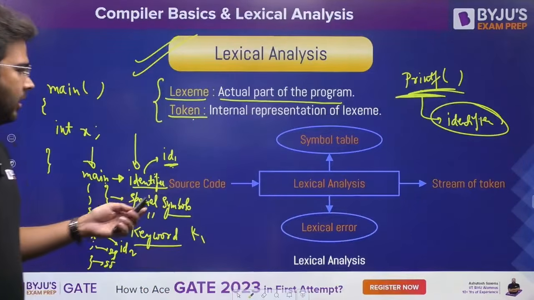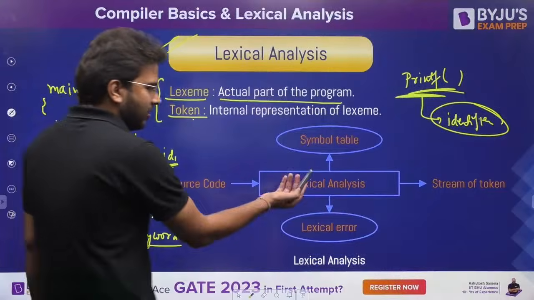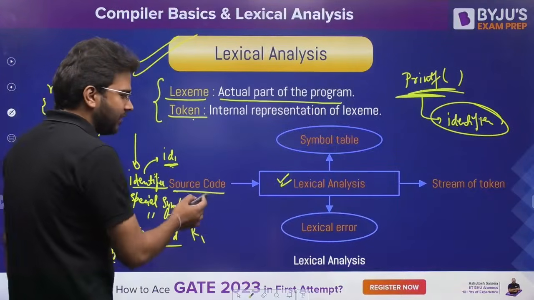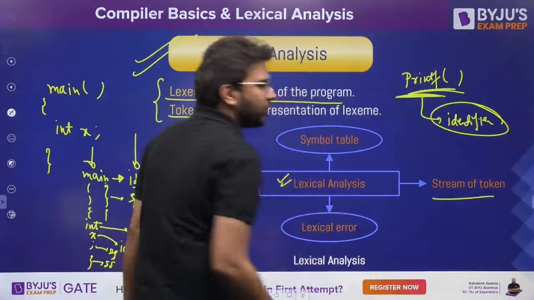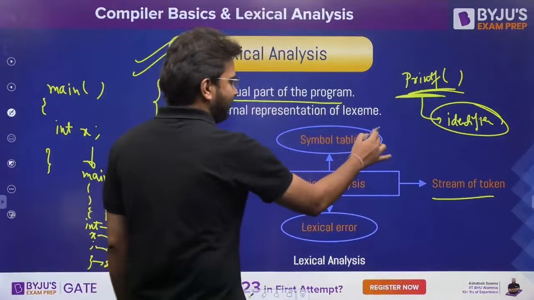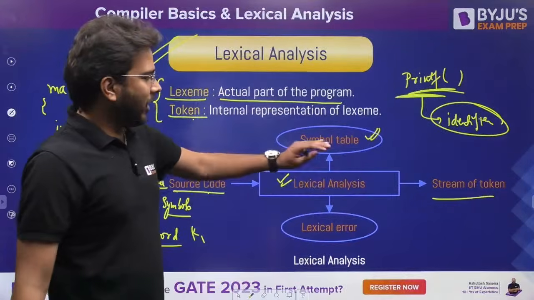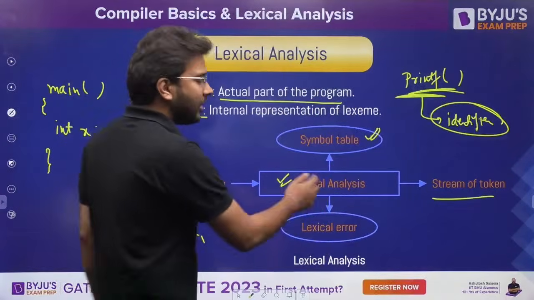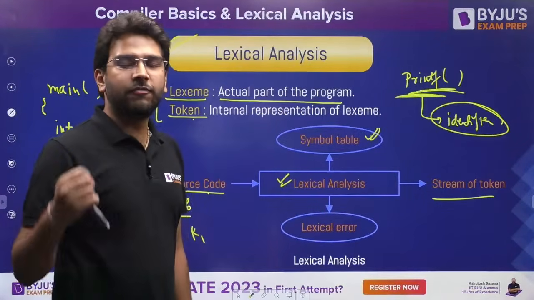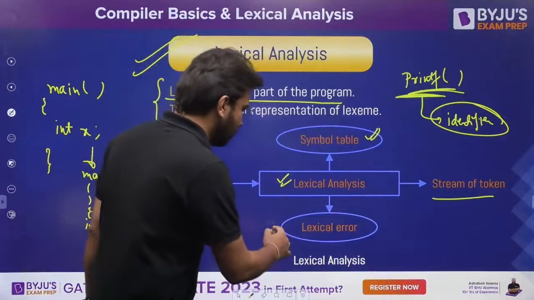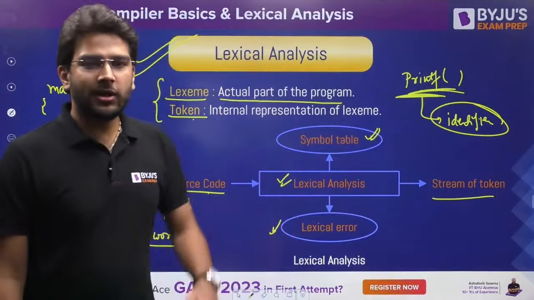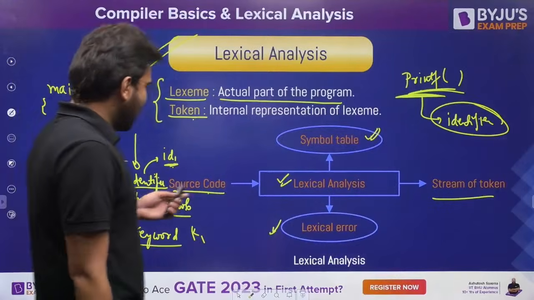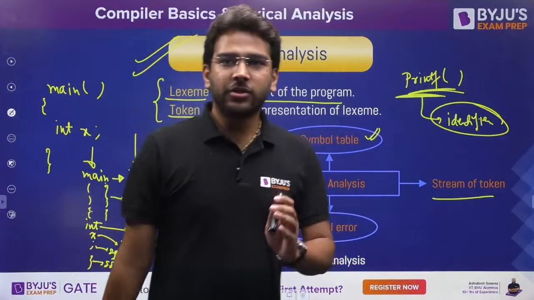Clear? So here we have the lexical analysis phase of the compiler. We are giving source code, and we are getting a stream of tokens, or you can say token stream. Here we have the symbol table. It is going to access the symbol table to store the information related to the identifiers. And if it finds any lexical error, it is going to report it. Clear? How many tokens? I will be talking about that. Just wait, Ikra.